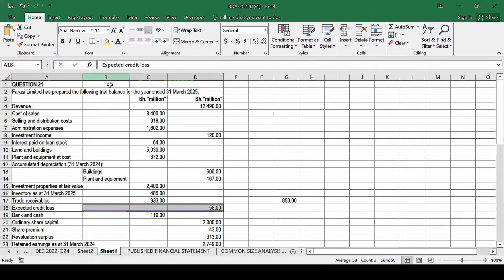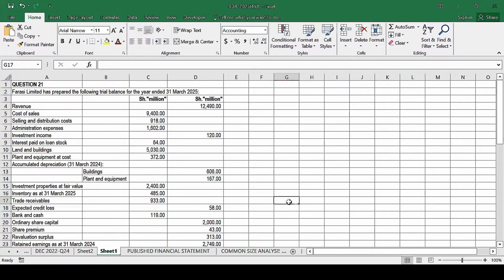So therefore, this is what we previously referred to as the allowance for doubtful debts, or the provision for doubtful debts. Currently, we don't use that word. We don't use the word what? Allowance for doubtful debts. In fact, also the bad debts which are written off, we don't use that word currently. The bad debts which are written off, we use the word what? Credit losses. Credit losses, these are the bad debts which are written off.